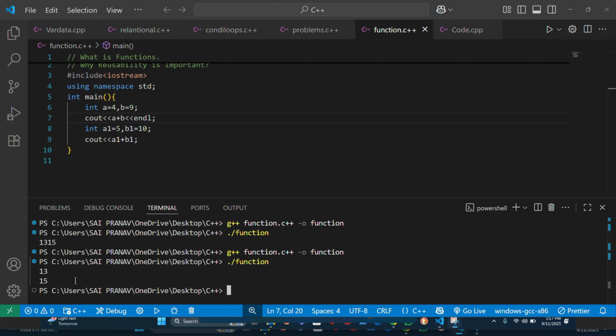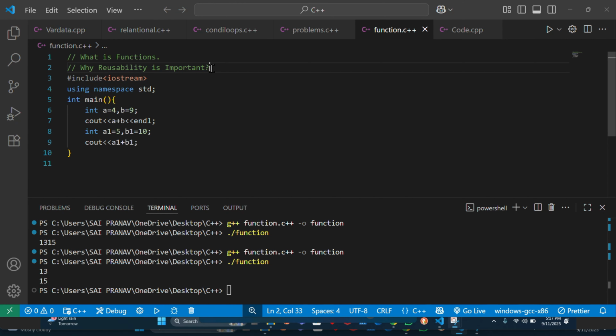See, we wrote the same logic two times. It is not that good and not reusable. So that's why in C++ and other languages, they introduced the function concept to make code clear and reusable.